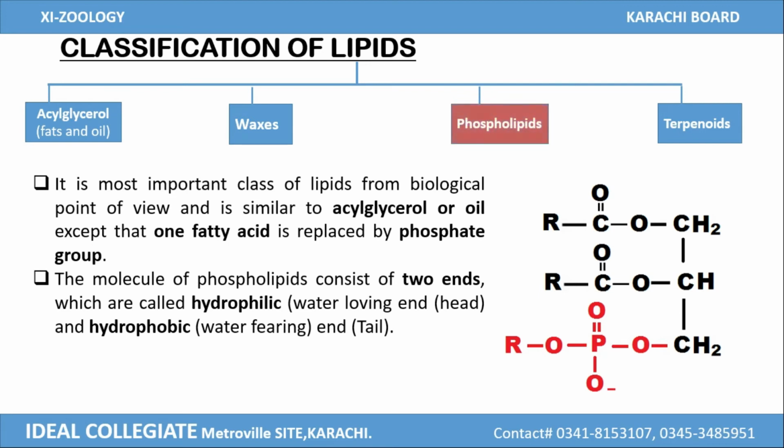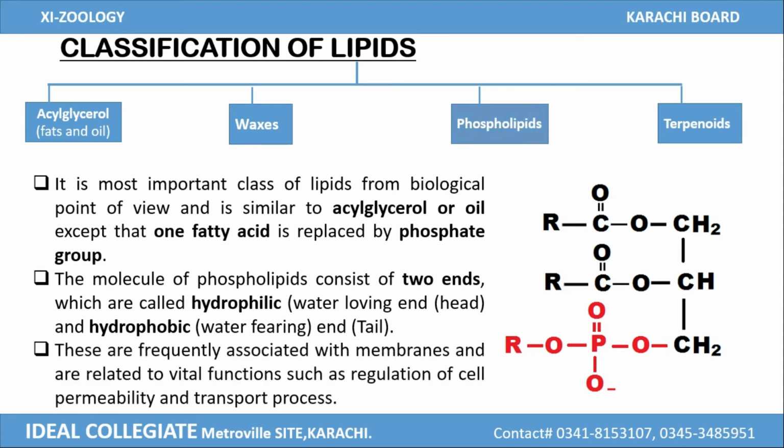So phospholipid consists of both a water soluble portion and a water insoluble portion. Phospholipid is found in membranes. It is related to vital functions such as regulation of cell permeability and transport processes inside the cell.